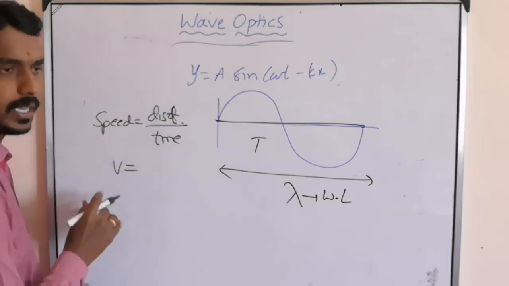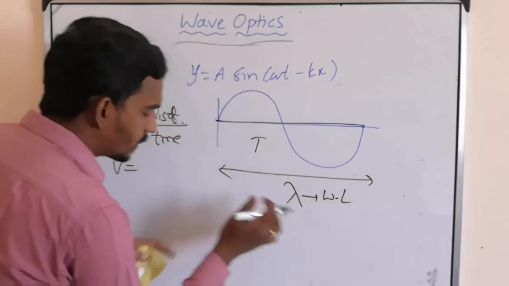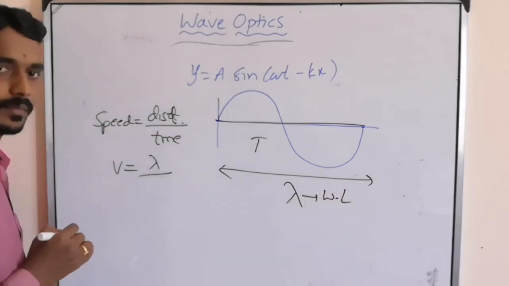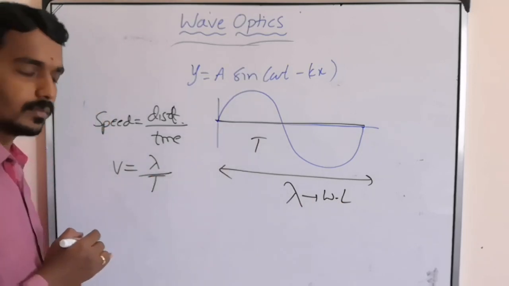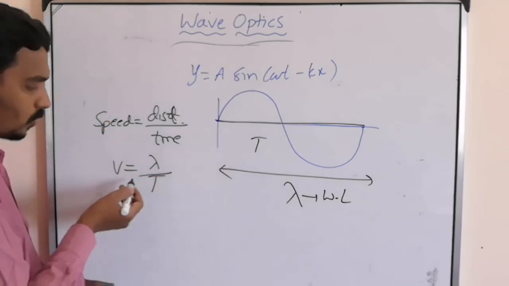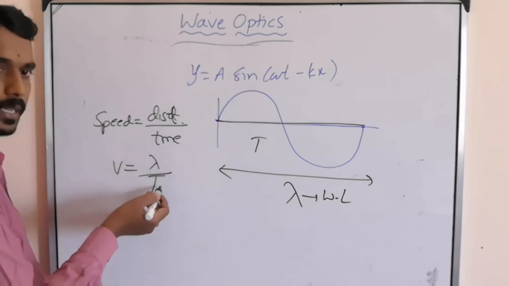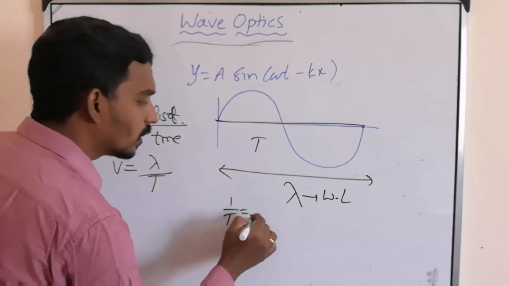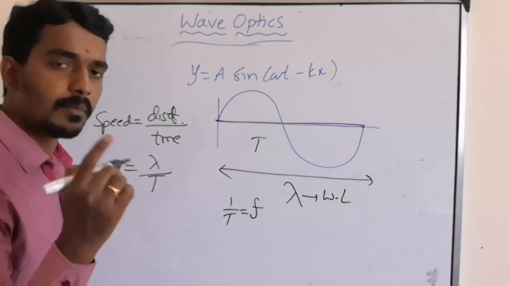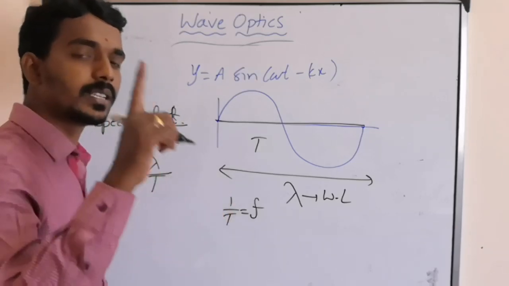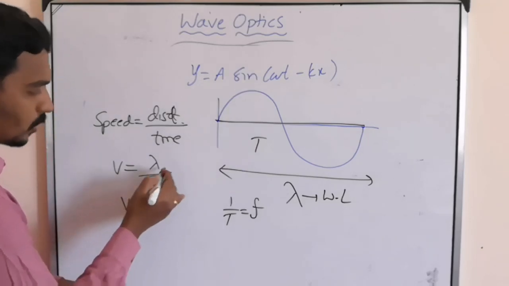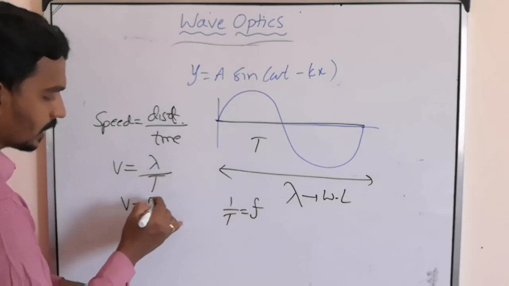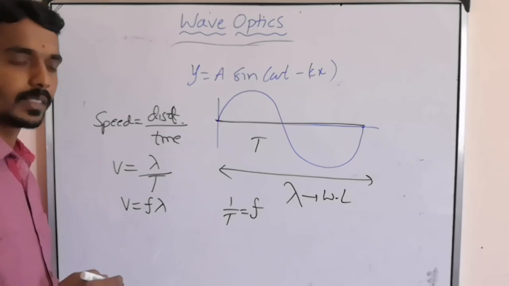So the speed of the wave is the distance it covered, which is the wavelength, in what time? T time. So what is the speed formula? Lambda by T. But 1 by T is what? F, frequency. The number of vibrations in 1 second is called frequency. So v equals lambda by T, and I can write it as f lambda.